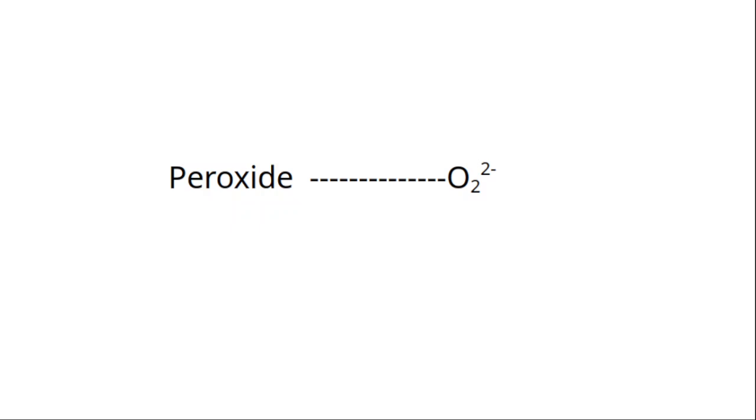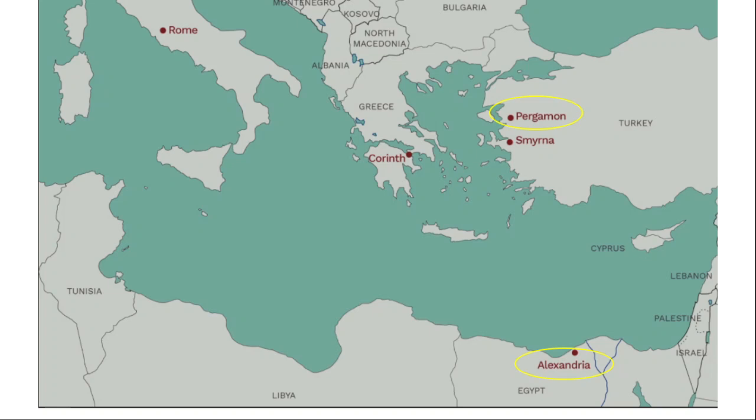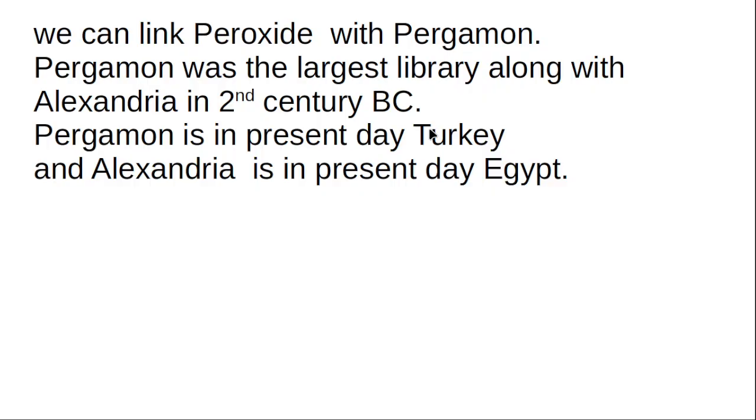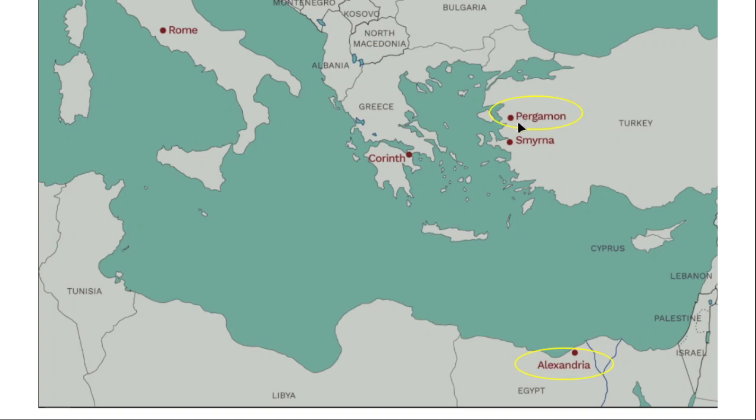And next one is peroxide. Peroxide is O2 2 minus. See that. To understand peroxide, we can link it with Pergamon. Pergamon was the largest library along with Alexandria in the 2nd century BC. Pergamon is in present day Turkey. Alexandria is in present day Egypt. See the map, you can understand. Pergamon is somewhere here, rounded with a yellow line, and Alexandria is there in Egypt, also rounded with a yellow line.